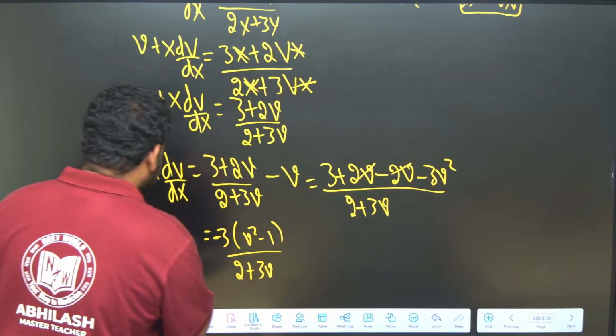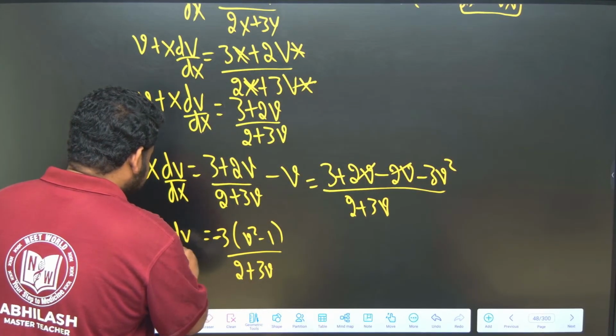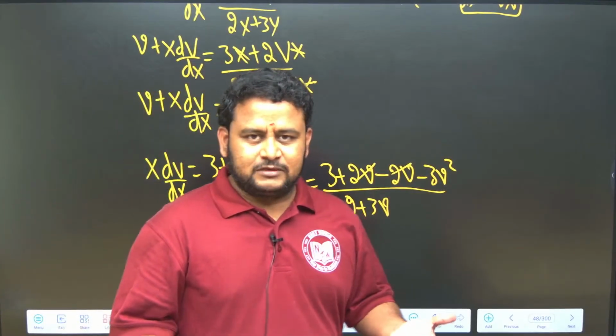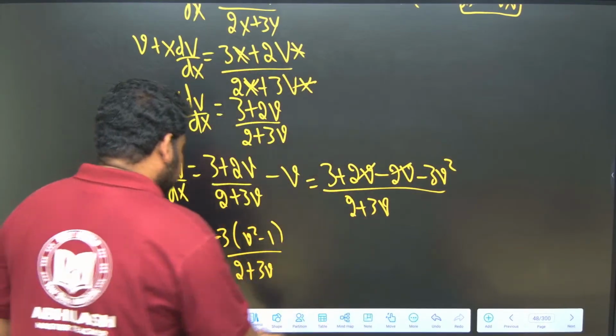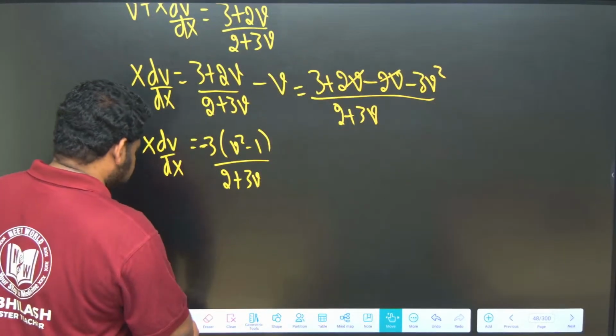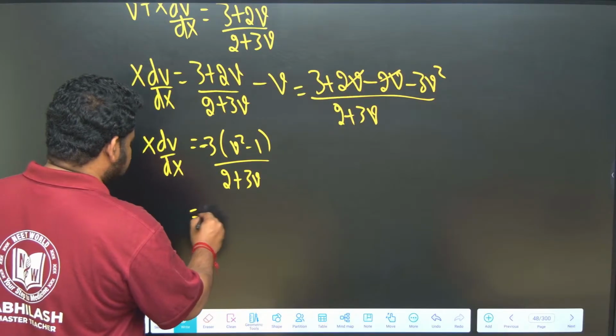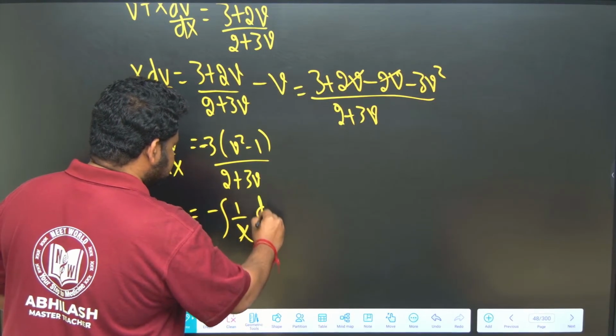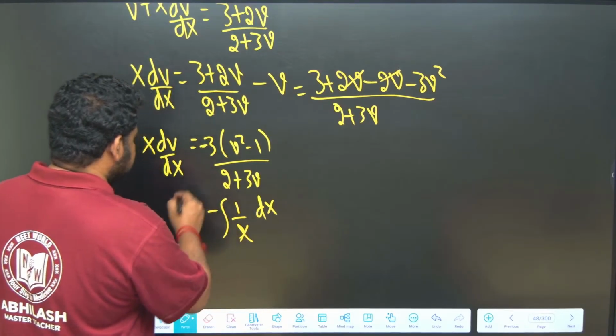Here on the LHS what do I have? x times dv by dx. Now it is of the form variable separable form, right? So I have to bring it to variable separable form. This x will come down, and this will become minus integral of 1 by x dx.